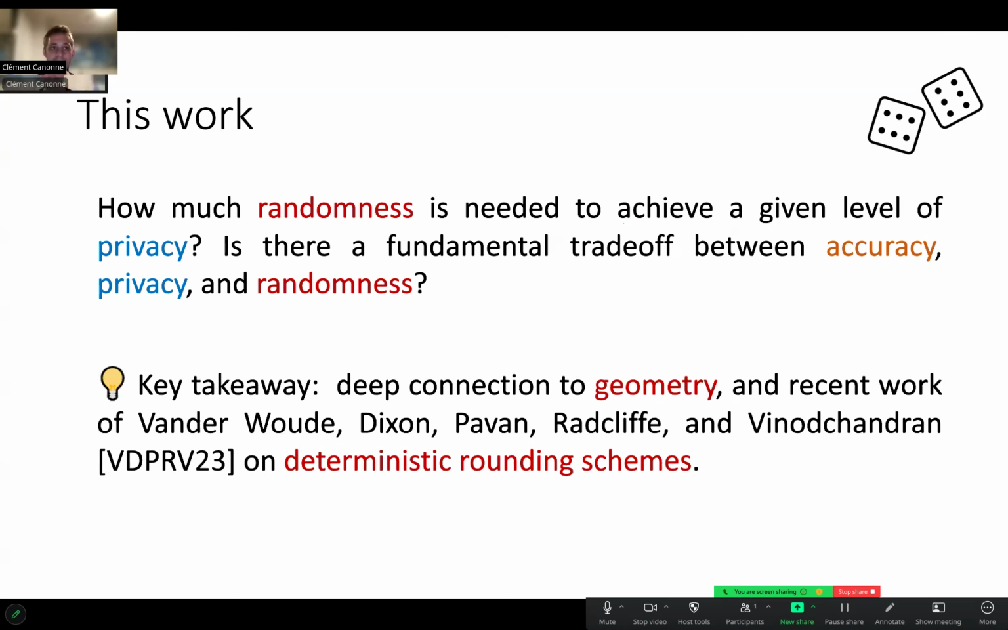And if you only get this out of this talk, the key takeaway is there is a trade-off, and it's very interesting, both theoretically and to play with. There's a deep connection to geometry and to some recent works of Van der Voorde, Dixon, Pavan, Radcliffe, and Vinochandran from the past couple of years on what they call deterministic rounding schemes and secluded partitions. So if you want to explore that in more detail, this is both very interesting mathematically, philosophically, and also leads to a lot of interesting ideas to be played with.